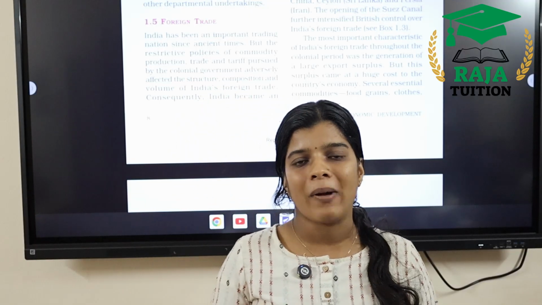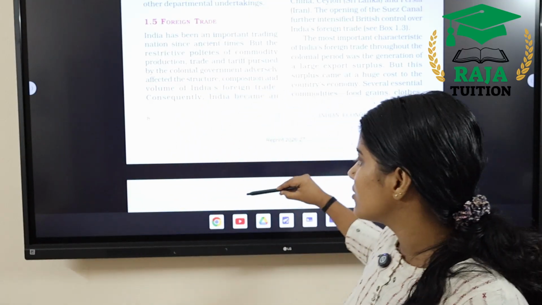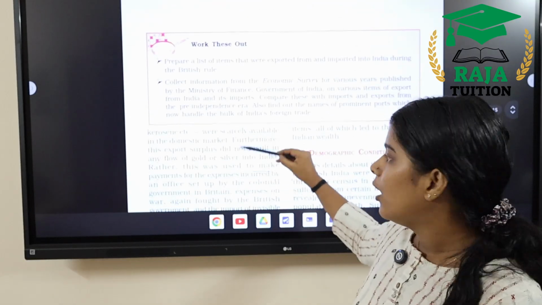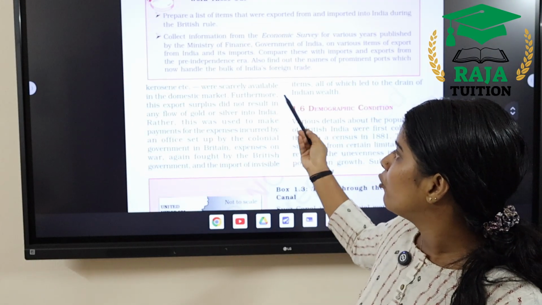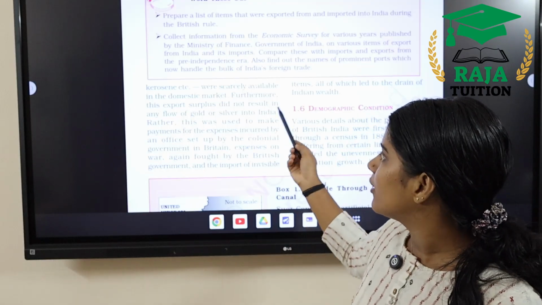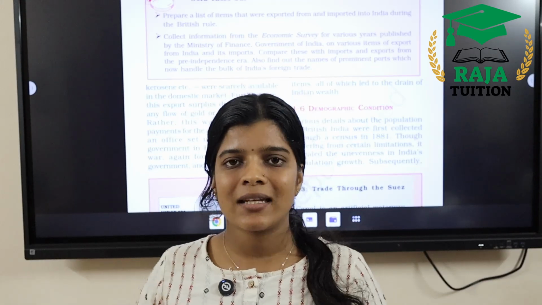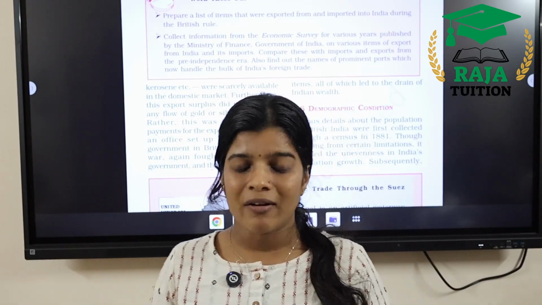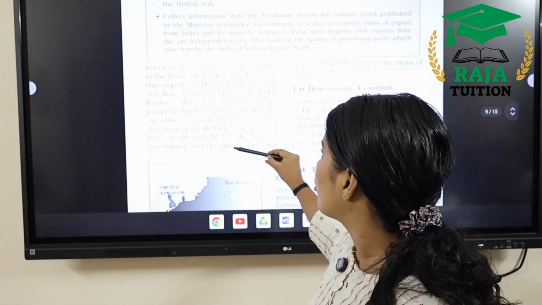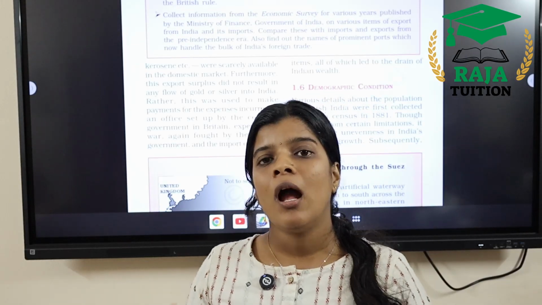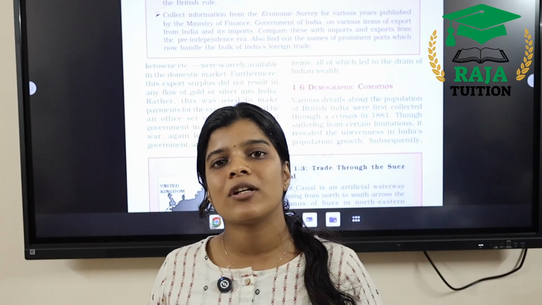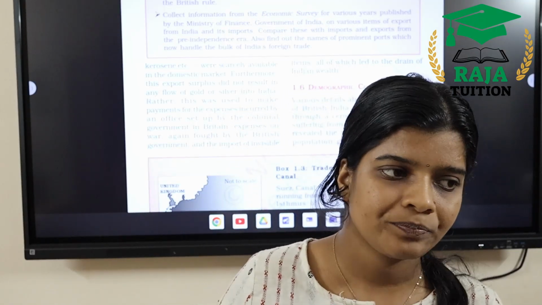It was a backward trend for our economy, and it did not result in a flow of gold or silver into India. In the domestic market there was a scarcity of goods like kerosene and other basic things, and there was no flow of silver and gold to India, but there was a flow of gold and silver to the British people. So our export promotion and import substitution strategies were at the expense of our own money, and they benefited the British economy a lot.